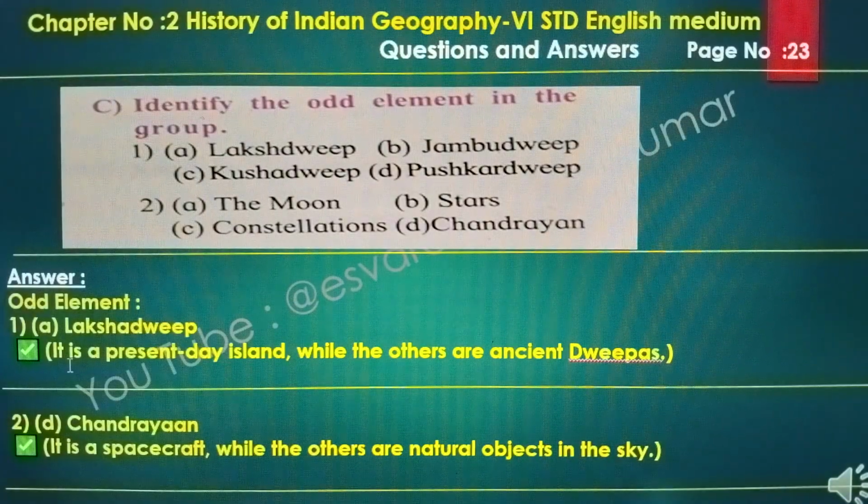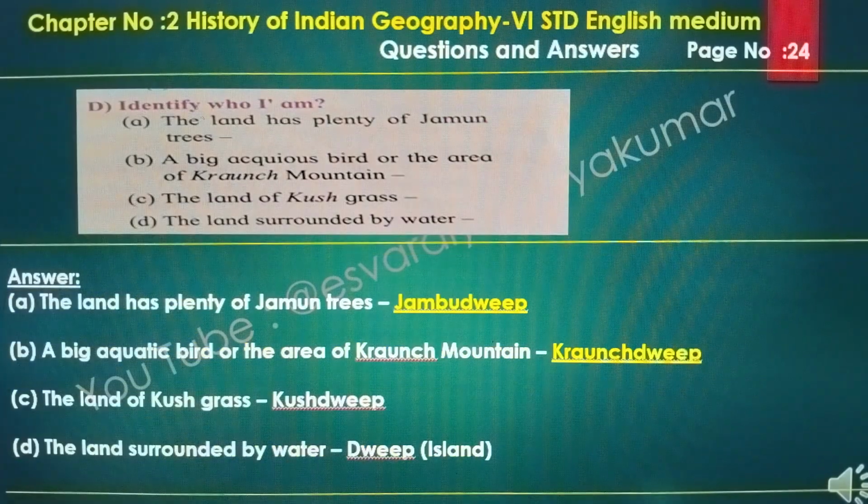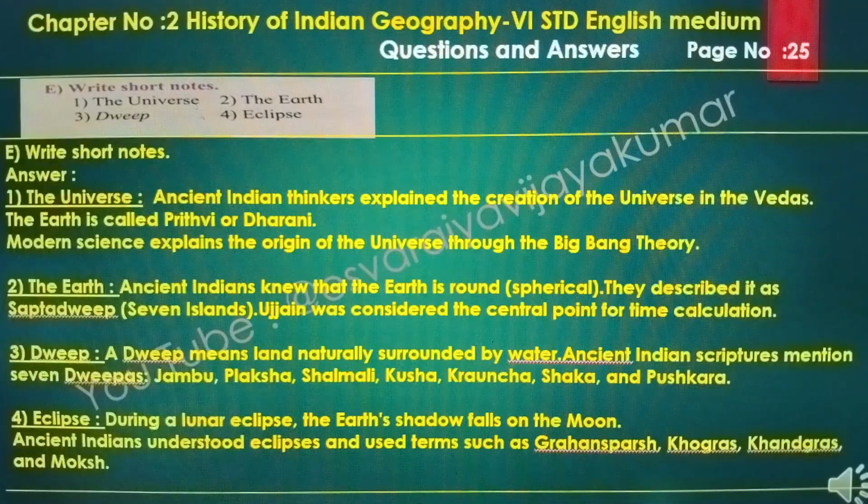The odd one out: Lakshadweep. It is a present-day island, while the others are ancient Deepas. Chandrayaan. It is a spacecraft, while the others are natural objects in the sky. D. The land has plenty of jambu trees, Jambudeep. The big aquatic bird or the area of Kutch mountains, Krunchdeep. The land of Kush grass, Kushdeep, and the land surrounded by water, Deep island.